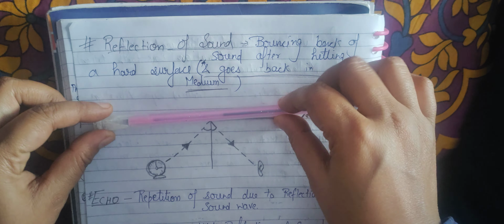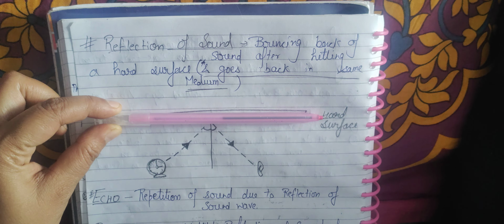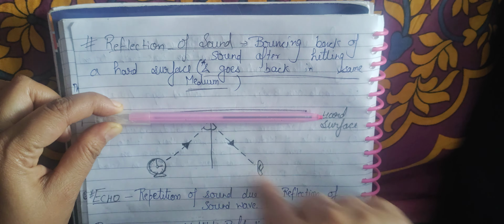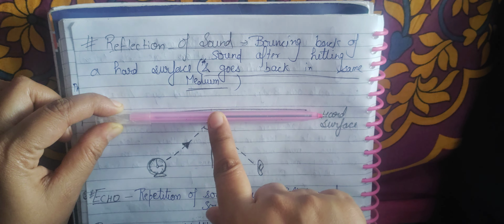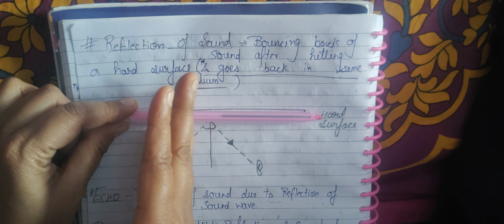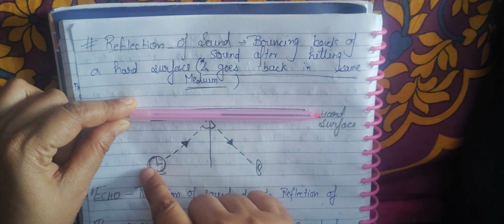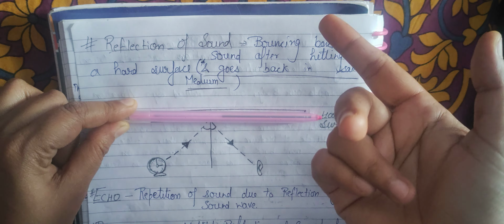Suppose I keep one pen here and you hit light on it. The light will not go beyond this. Light will hit and come back. It cannot travel through, it cannot go inside this and come out from the other side. No, it will hit it and come back. Sound works the same way.